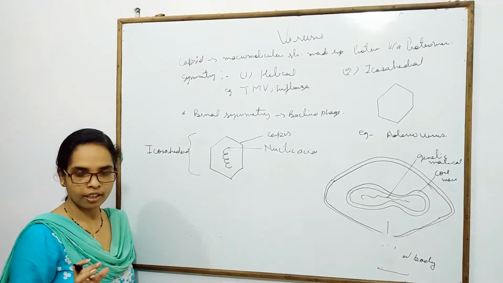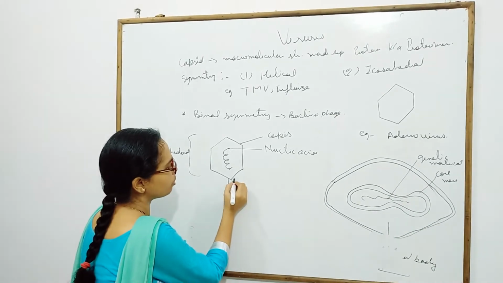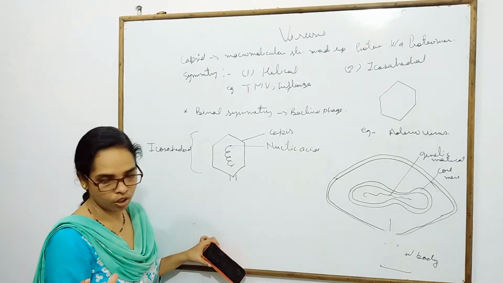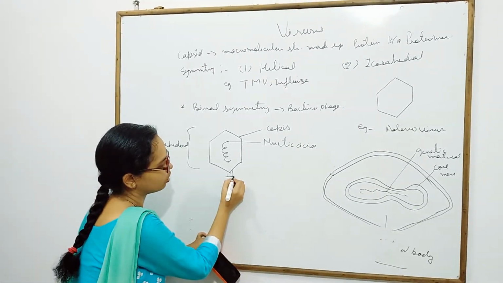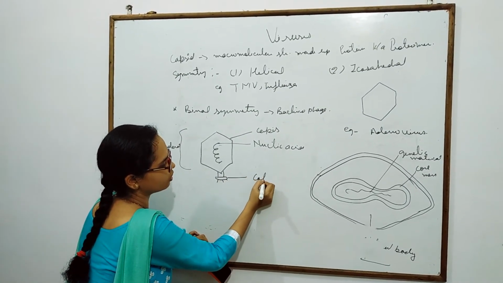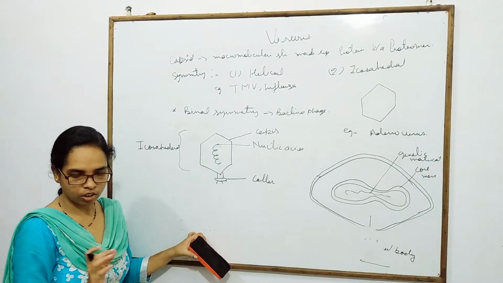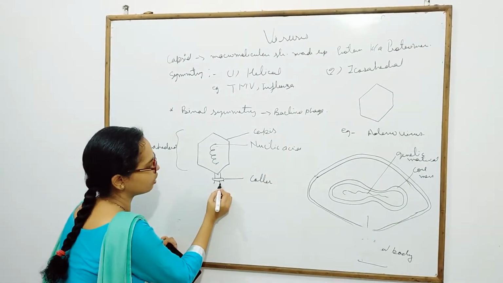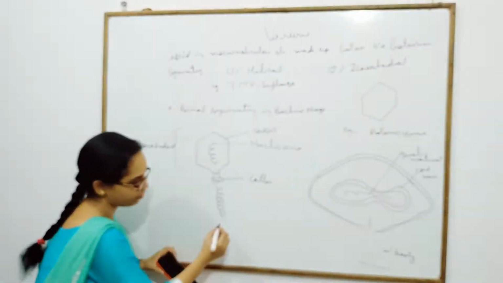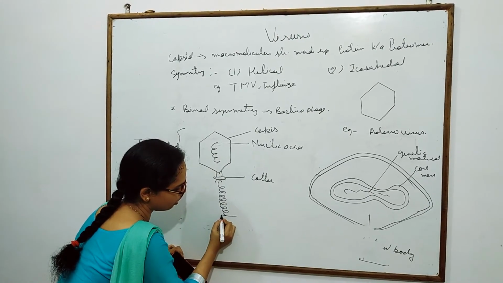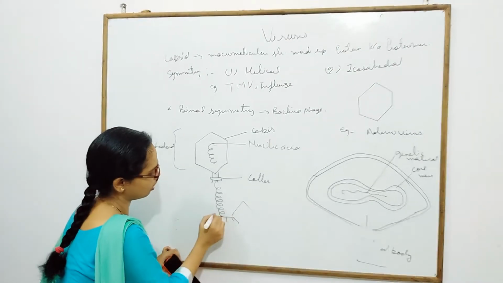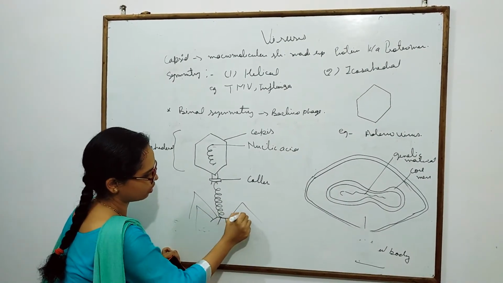In the tail portion, helical symmetry is present. This is the neck portion, also known as the collar region. After the collar region, the tail portion is present. At the end, the base plate is present, and these are the tail fibers.